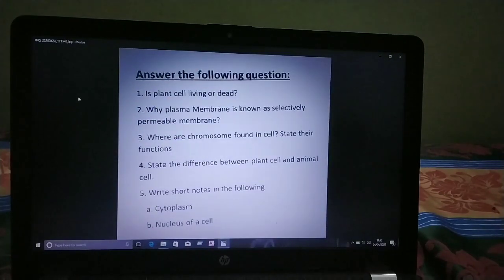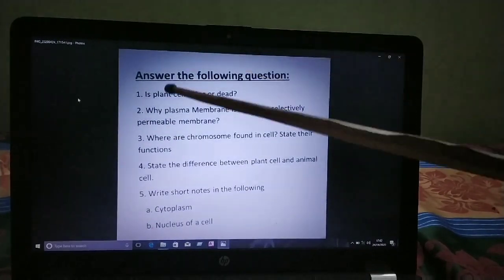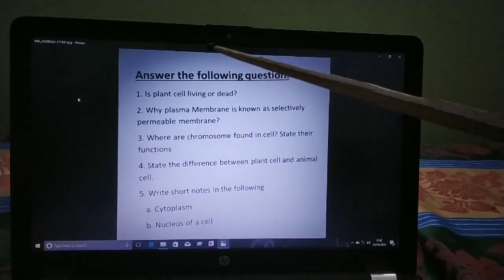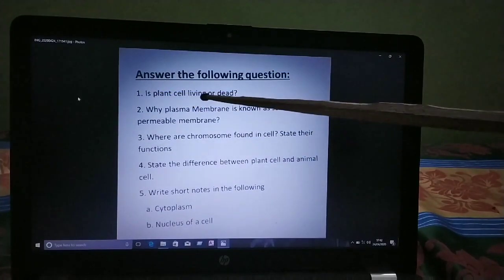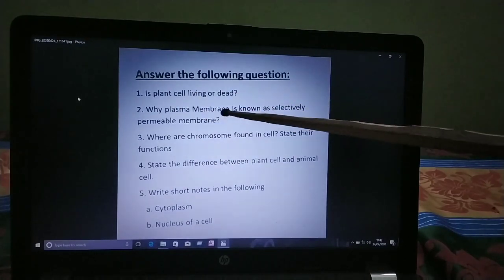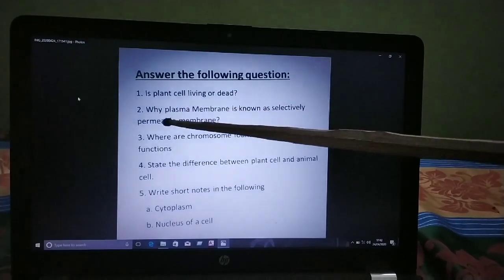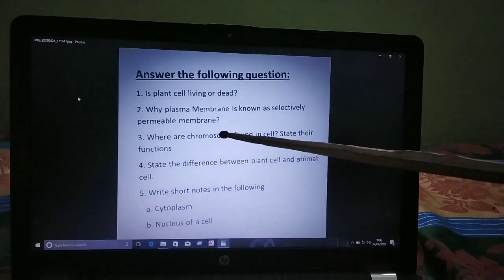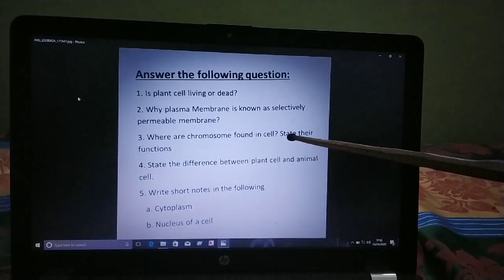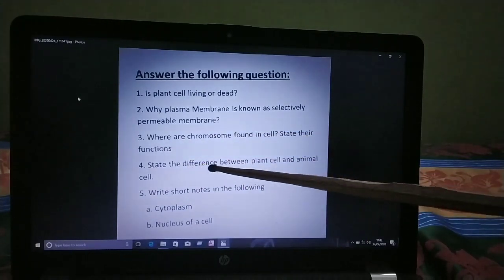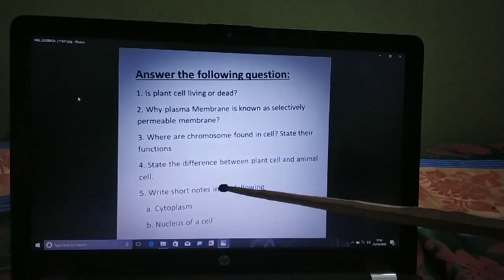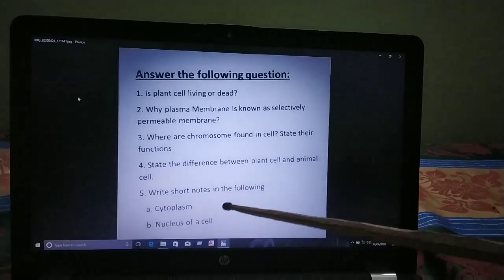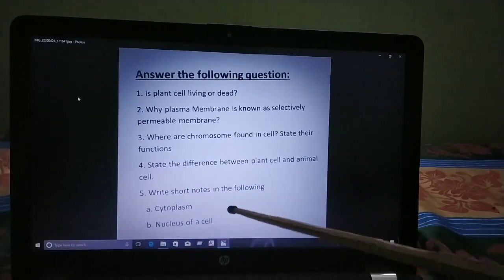So children, go through that paragraph, read properly and try to answer these questions. Is plant cell living or dead? Why is plasma membrane known as selectively permeable membrane? Where are chromosomes found in the cell? State their functions. State the difference between plant cell and animal cell. Write short notes on the following: cytoplasm, nucleus of the cell.